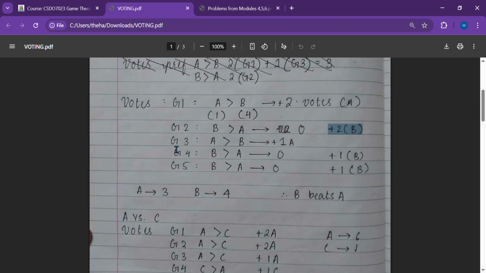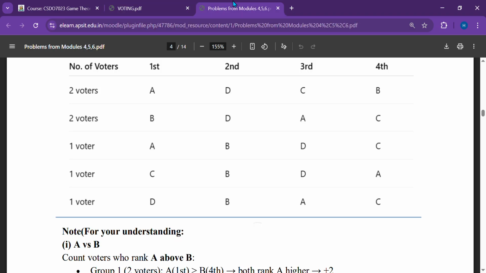Similarly for group 3, how did they place A and B? There's only one person here, so how many points will go? Only one point will go, unlike the other previous rounds where 2 points were given. A comes before B.